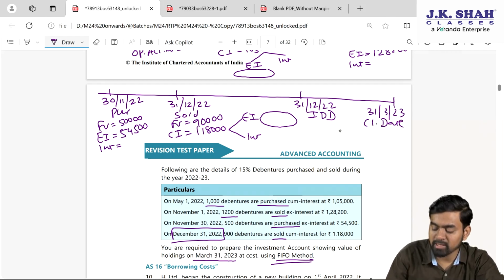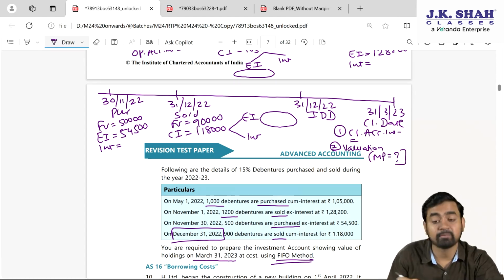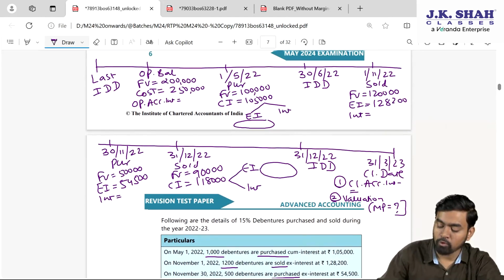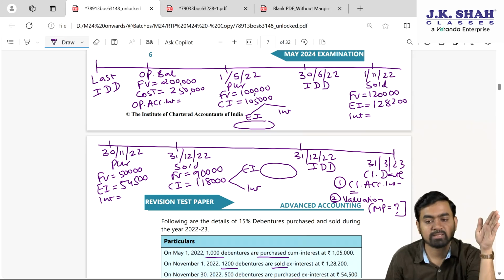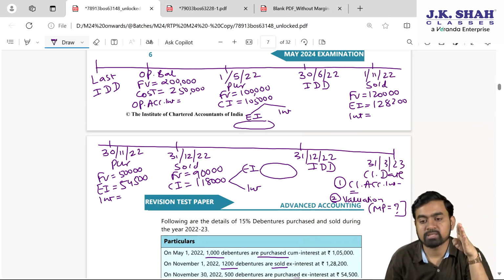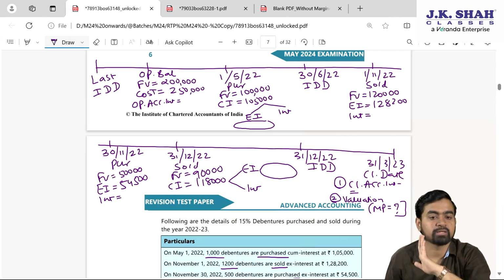On the closing date we will take care of two things. Number one, closing accrued interest, and second, my dear students, valuation. For valuation purpose they should give a market price, but they have not given any market price in this question, so valuation we will avoid, only closing accrued interest would be there. Fine. If you observe this particular timeline, there is the last interest due date, then opening date 1st April 22, then purchase, interest due date, sold, purchase, sold, interest due date, then the closing date.